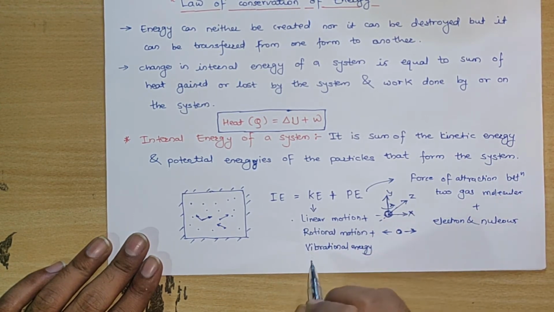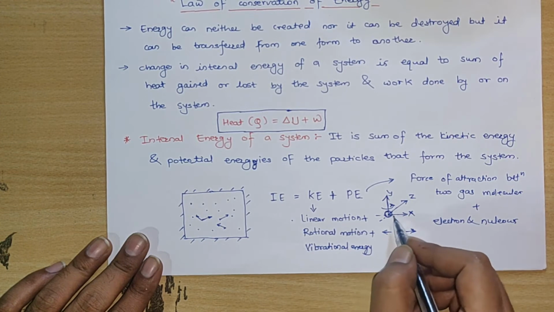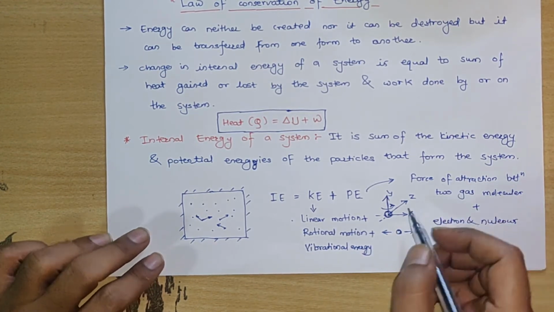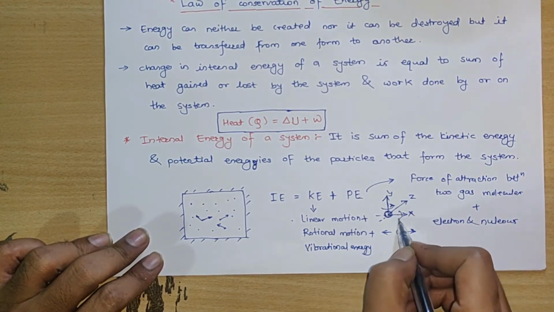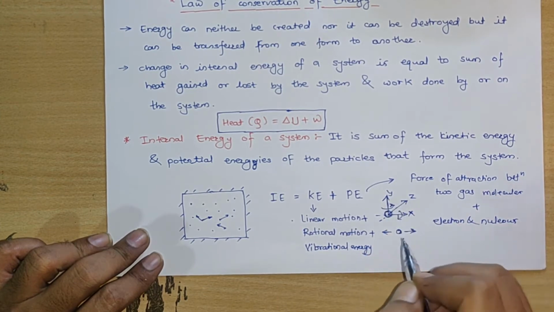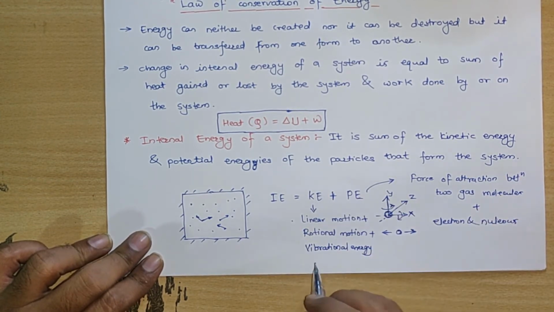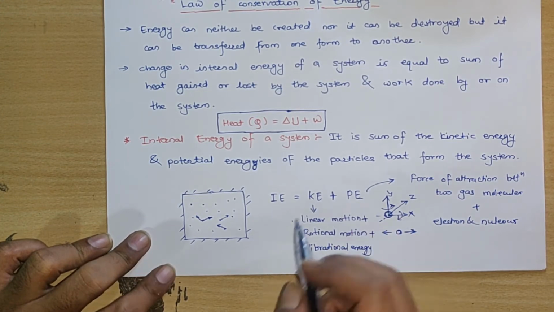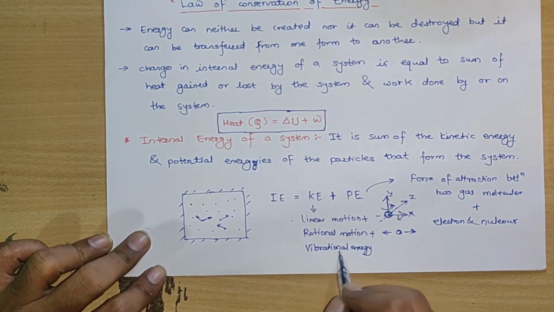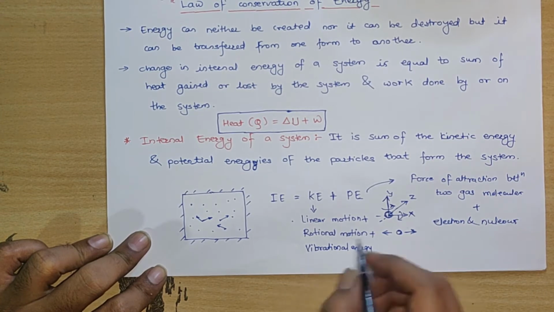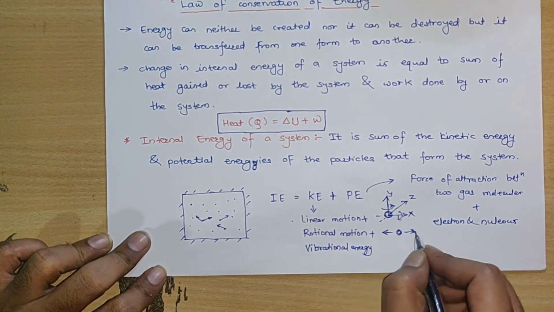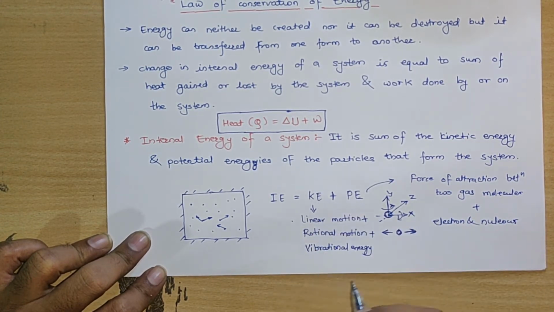So that is linear motion. Also it can spin or rotate along any axis, like it can spin along the x axis, y axis or z axis. That also contributes to the kinetic energy of this gas. Again, it can have vibrational energy, like this gas molecule can vibrate. That also contributes to the kinetic energy of this gas.